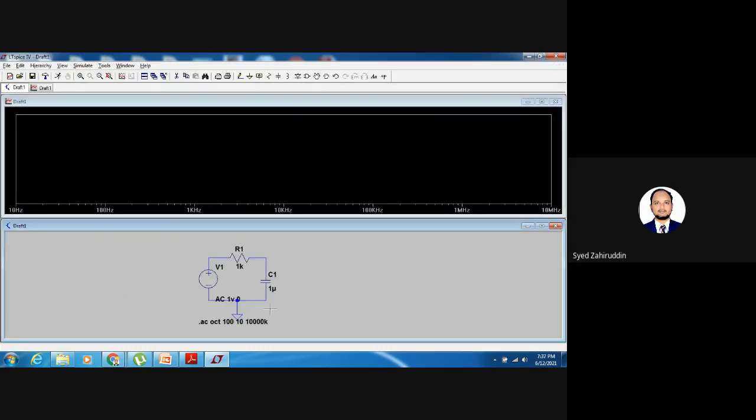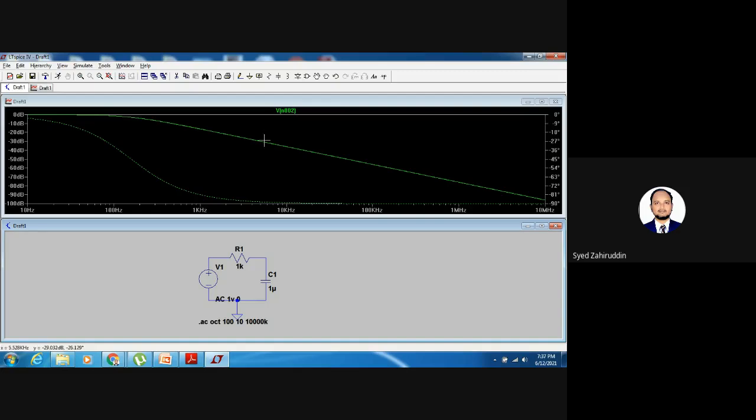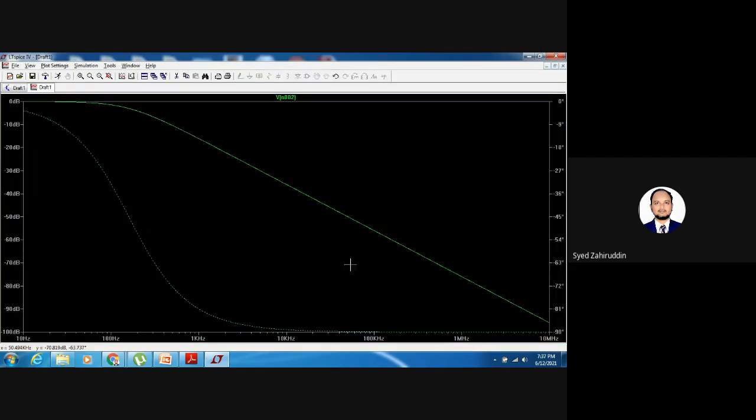With respect to the given specification, it is showing the window. Here also we want to display the AC analysis response. Place this pointer at this end. This is the AC analysis, very simple. It consists of two curves here. This is the magnitude curve and this is the phase curve. If you observe the full response, it is acting as a low pass filter. All the higher frequencies will be filtered.